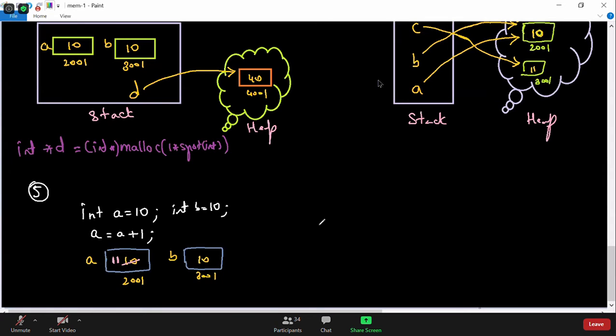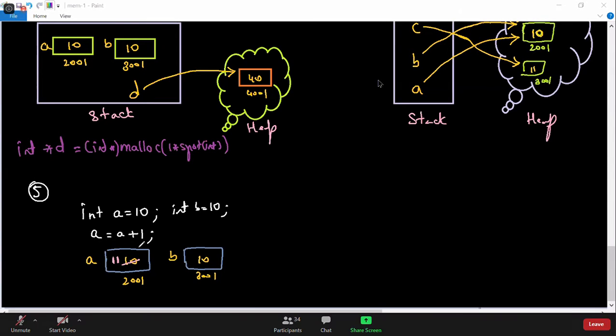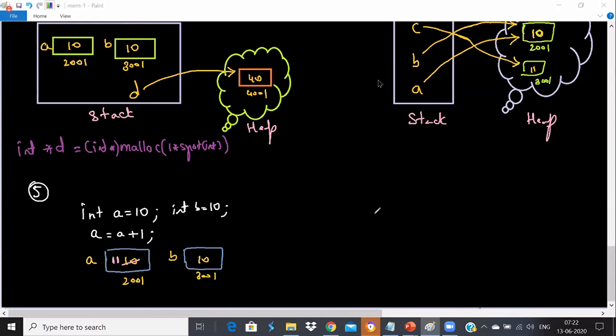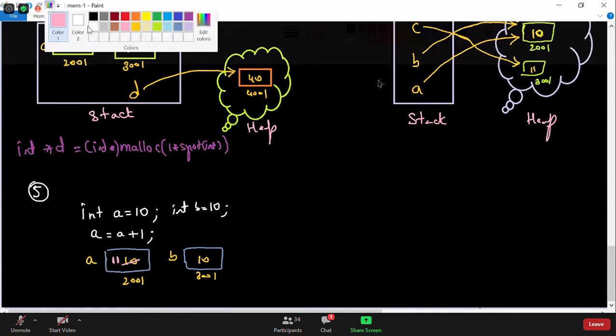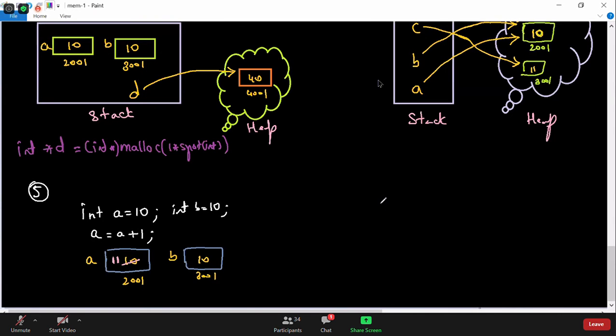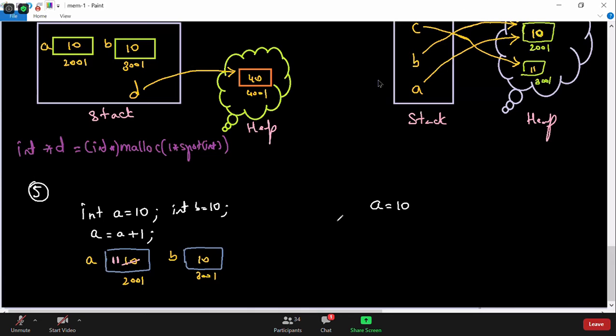Then A is equal to 11. Then again it updates. Very good, Satyam. So whenever you assign a value to that, it will update. Let's try to understand the same thing in Python. So what happens in Python? When I say A is equal to 10,